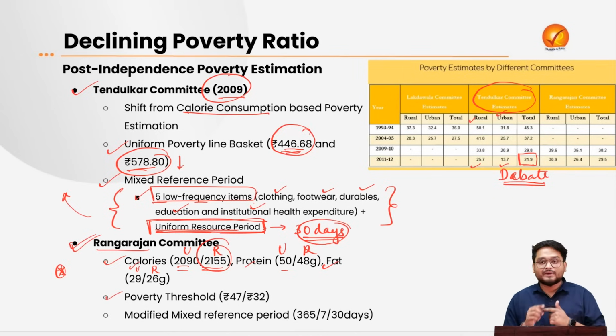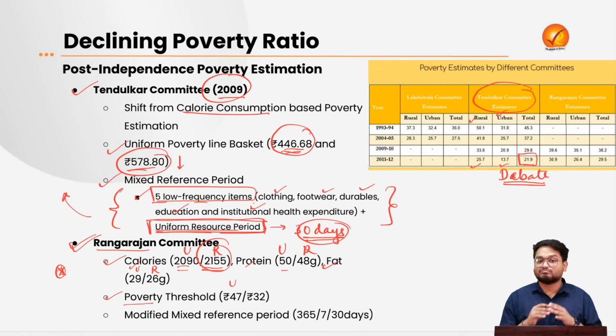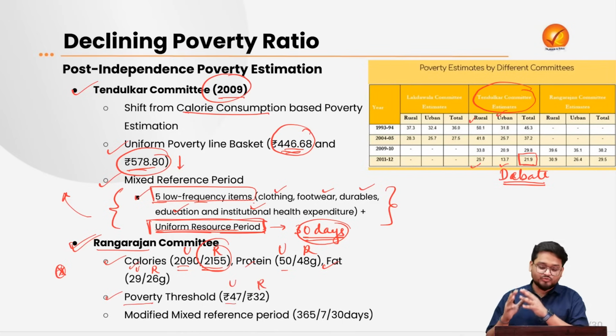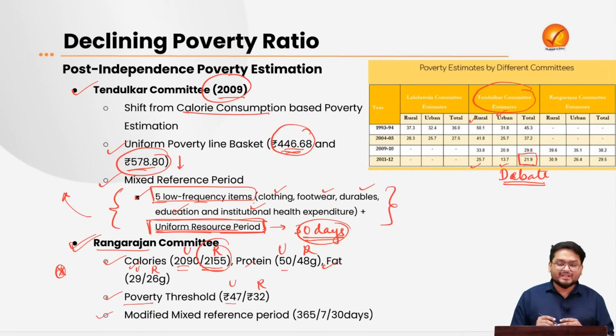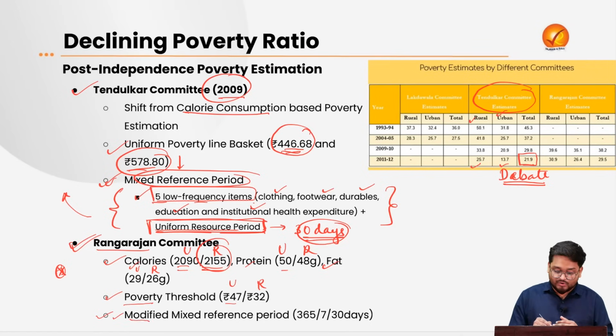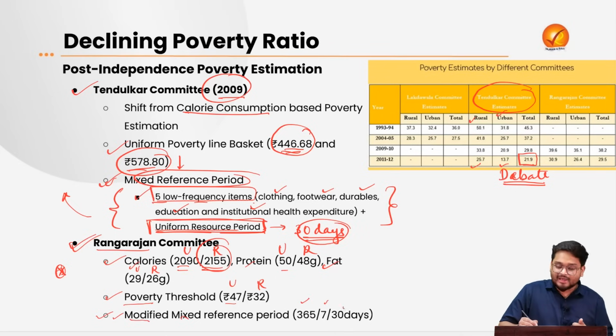Second, it also recommended a state-wise poverty threshold at the national level. The urban areas should have 47 rupees monthly minimum expenditure. This is the poverty line for the urban areas, and this is the poverty line for the rural areas. Also, it changed the earlier mixed reference period by modifying it, giving it the name of modified mixed reference period, dividing the expenditures that people made over a period of 365 days, 7 days and 30 days.